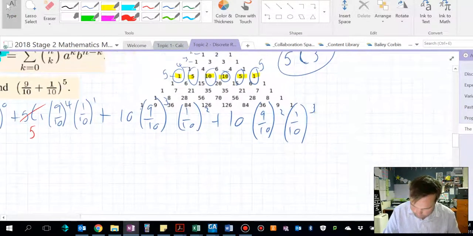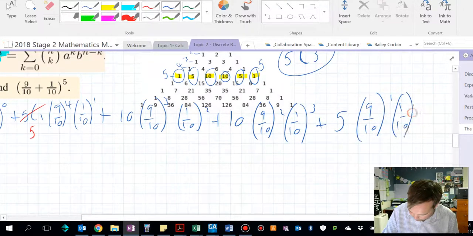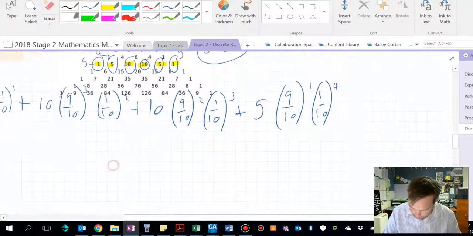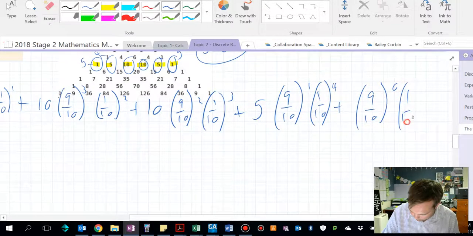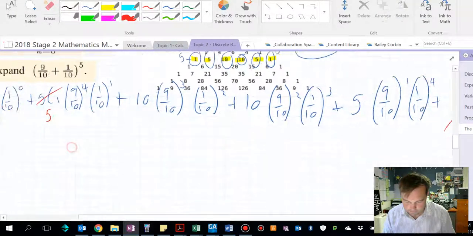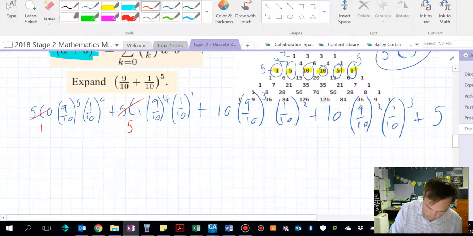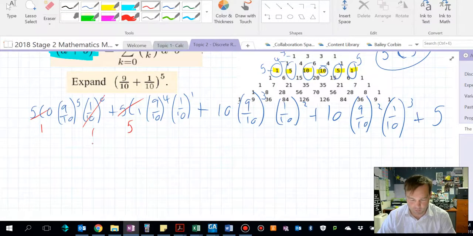Keep going. Plus 5 lots of 9 on 10 to the 1, 1 on 10 to the 4, plus one lot of 9 on 10 to the 0, 1 on 10 to the 5. And note, 9 on 10 to the 0 is just 1, so we can almost ignore it. In the same way, over at this end, 1 on 10 to the 0 is almost 1. Now, that there would be painful to put in your calculator, but you could.